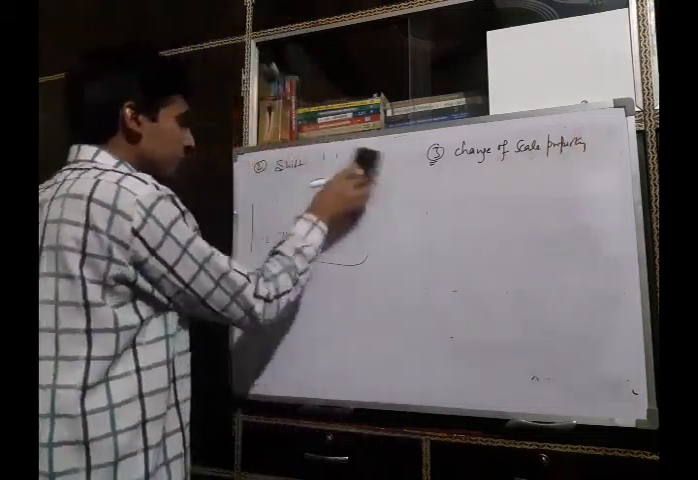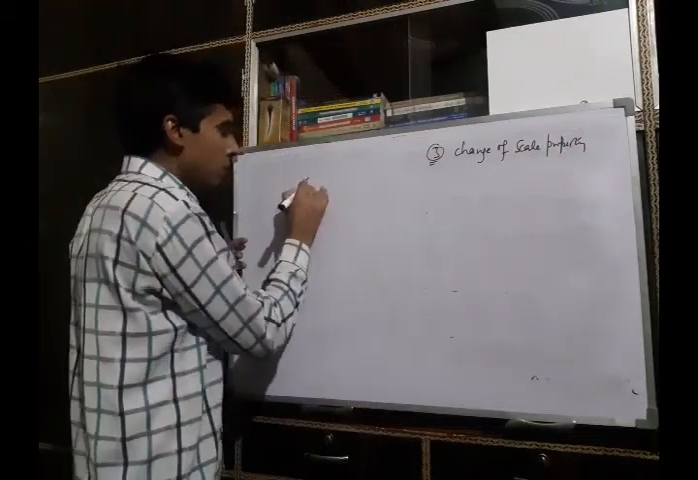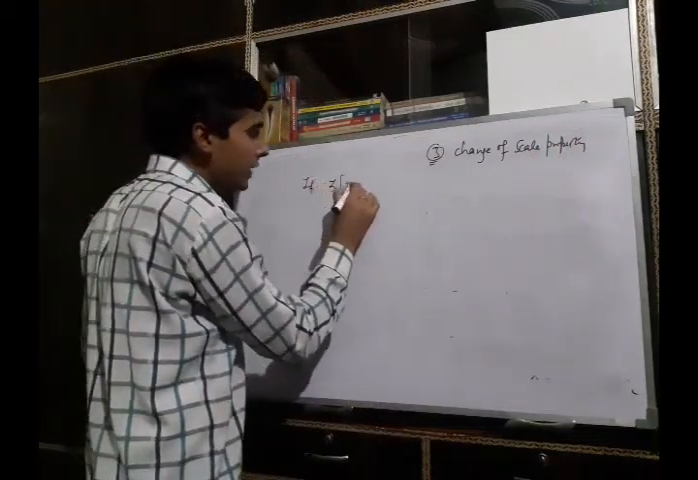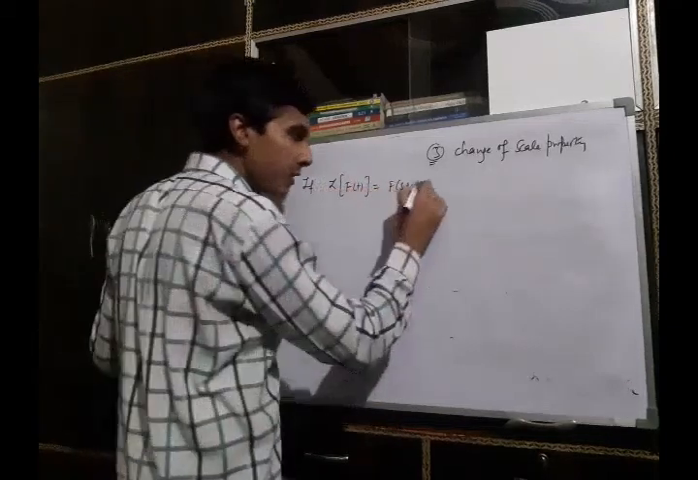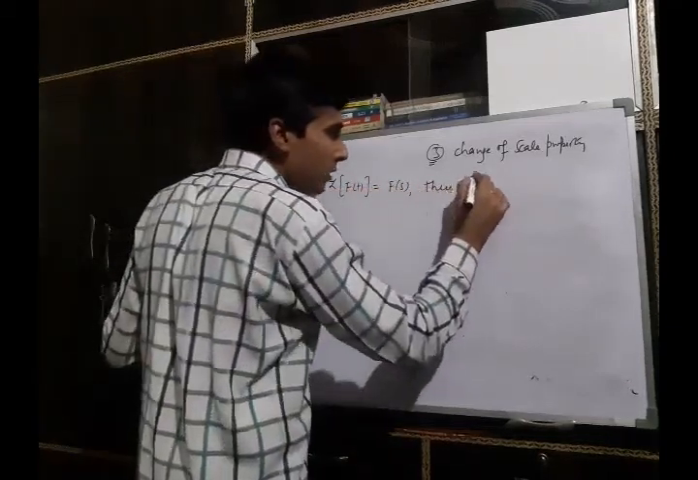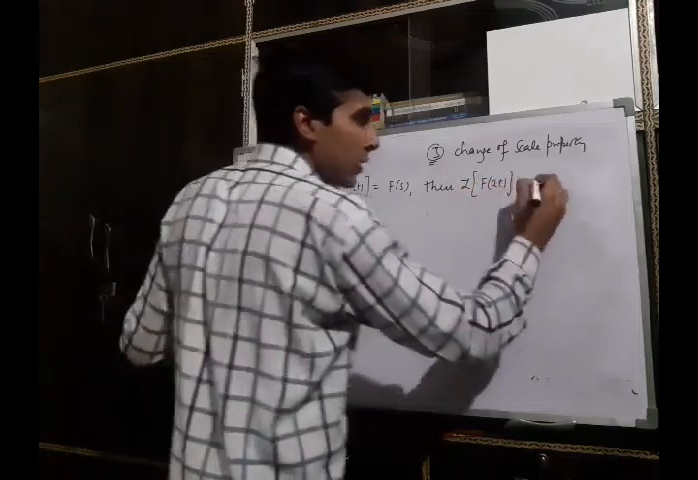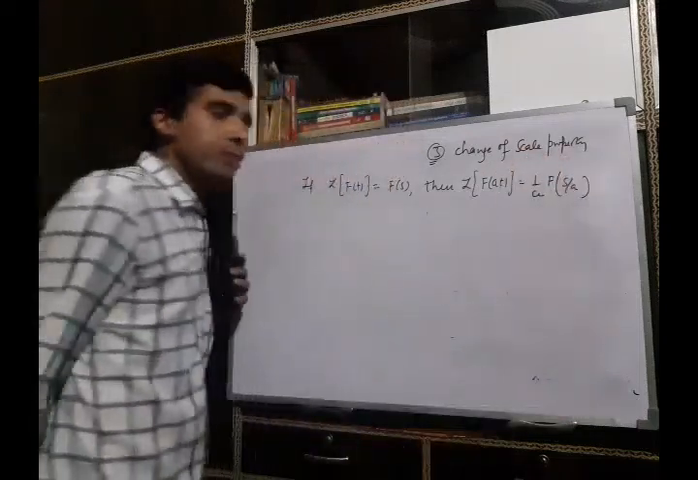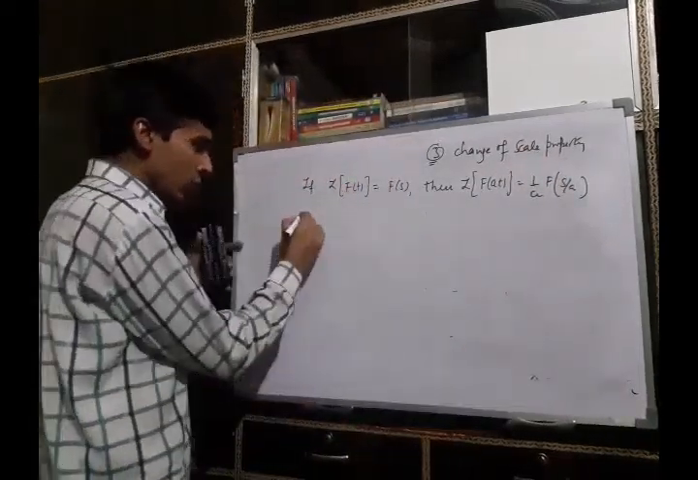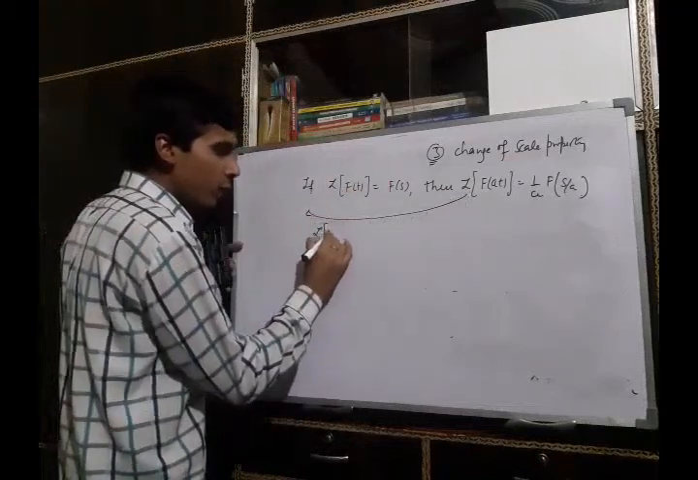This property says that if Laplace of f(t) is F(s), then Laplace of f(at) will be 1 upon a F(s by a). Now to prove this, we take the left hand side, Laplace of f(at),